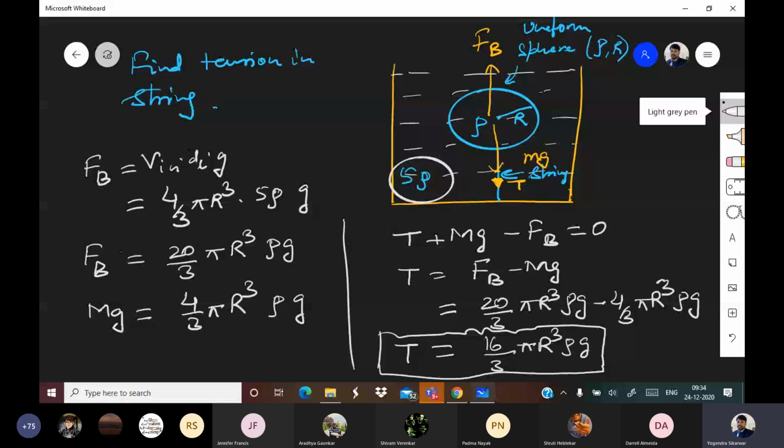If anyone wants to discuss, please feel free to discuss. Sakshi has slightly changed her answer. She made some changes in the answer. I can see.